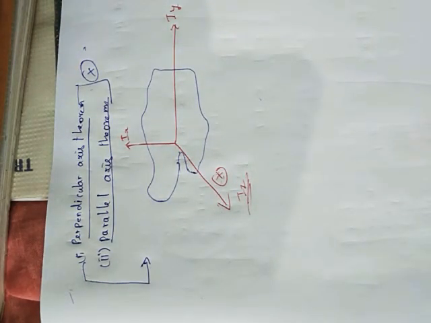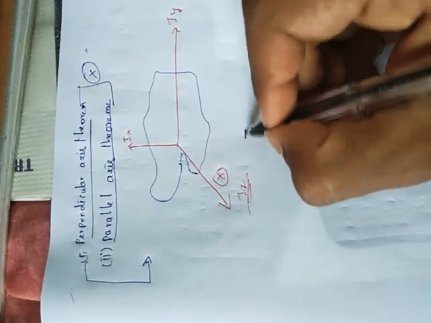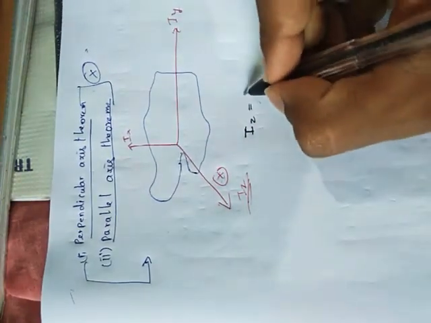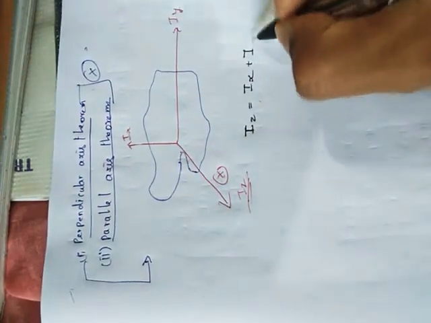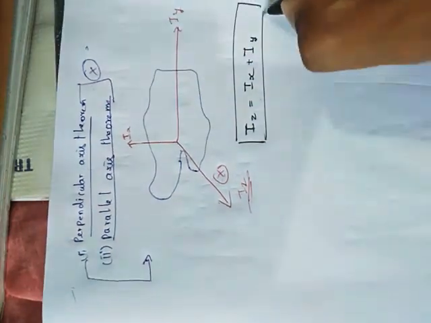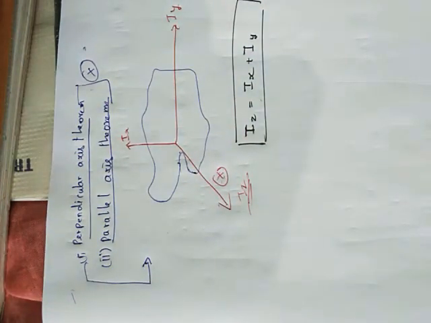Now, what does the perpendicular axis theorem say? Simply, as I have just mentioned with the formula, Iz equals Ix plus Iy. So it's a simple formula. For the z-axis plane, the moment of inertia is equal to the sum of the moments of inertia of the x-axis plane and the y-axis plane. You have this idea, so you can use it.